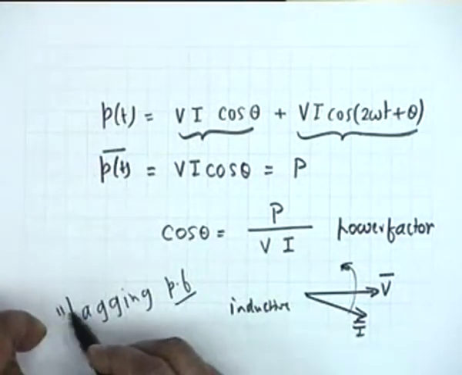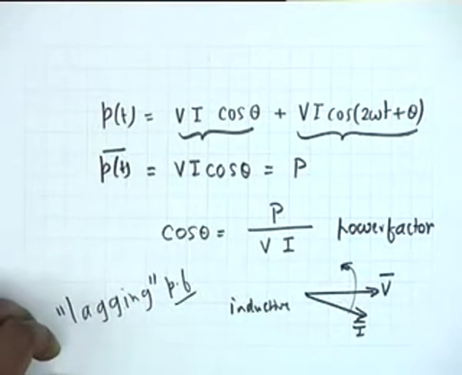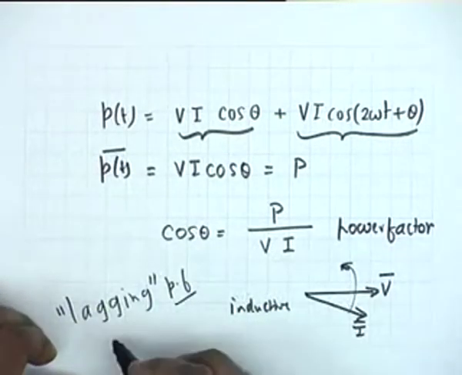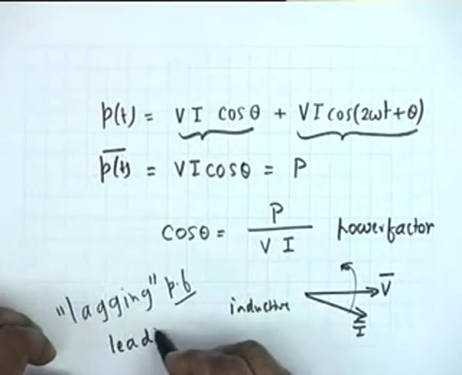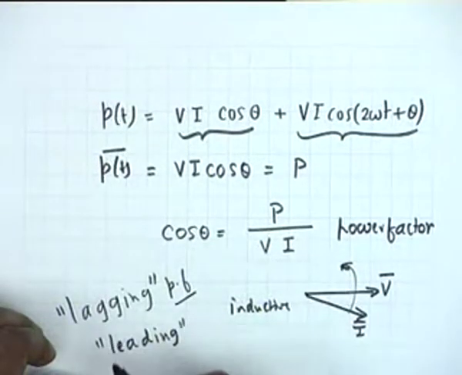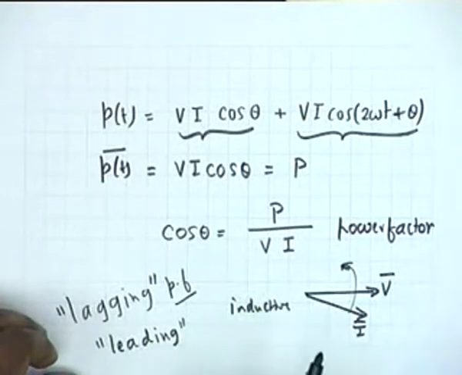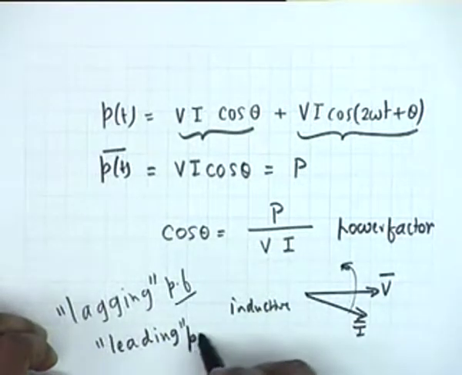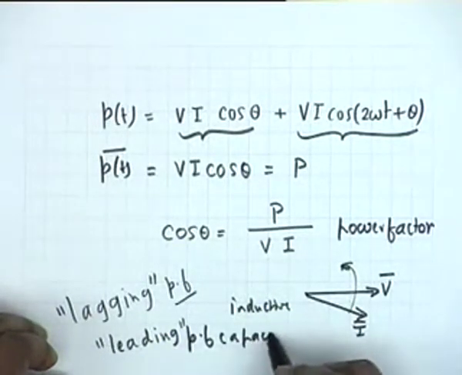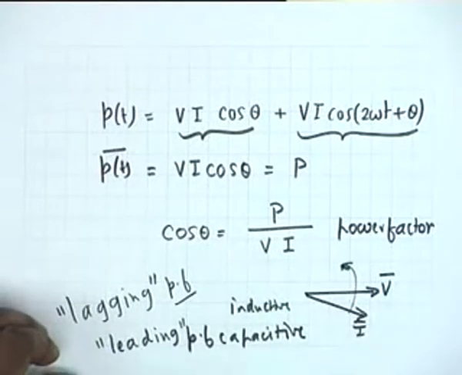The adjective lagging power factor is added if the circuit is inductive, and conversely, the adjective leading is used for a capacitive circuit where the current leads the voltage. In a capacitive circuit the power factor is leading.